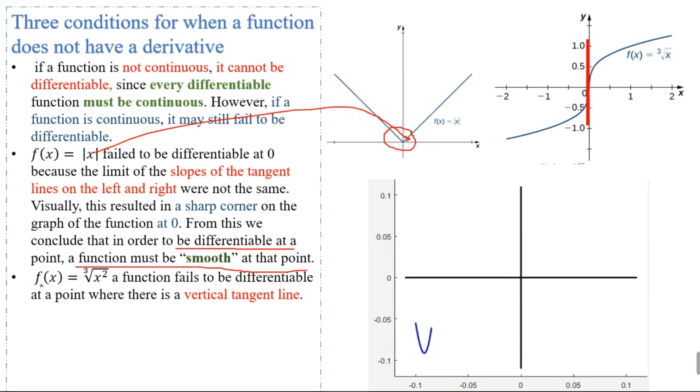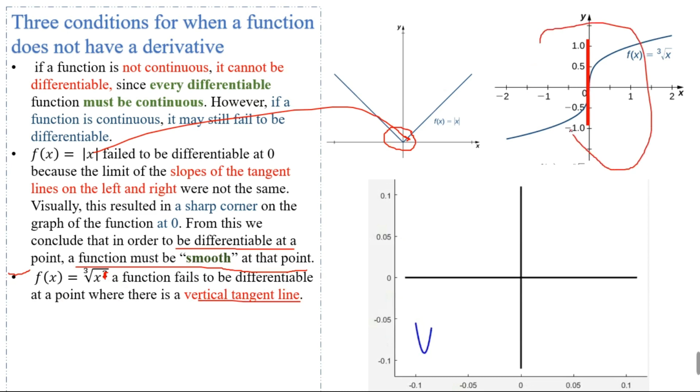Now we have the next condition, for f(x) = cube root of x. Here this is not a square. A function fails to be differentiable at a point where there is a vertical line. We have also already proved this with the help of an example.